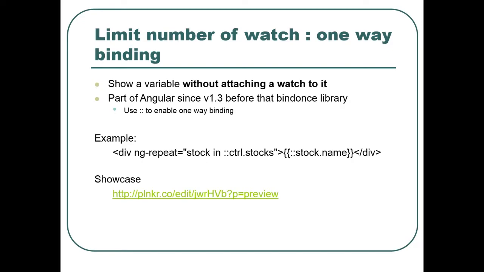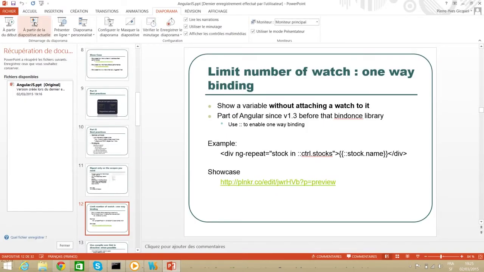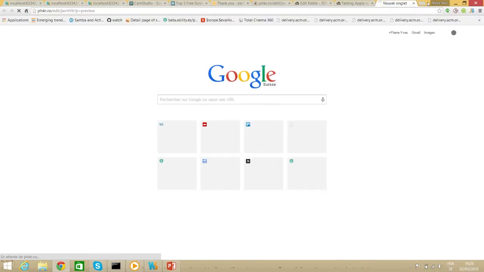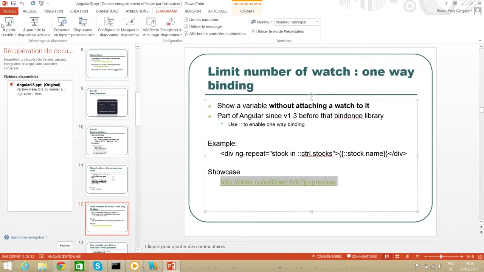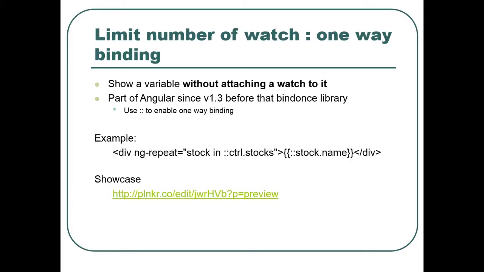One-way binding won't attach a watcher to this variable, so it will be quite a lot less expensive. But the use case was on Plunker, so I hope I can use it. Okay, Plunker seems to be dead. We will see if Plunker wants to work at some point.